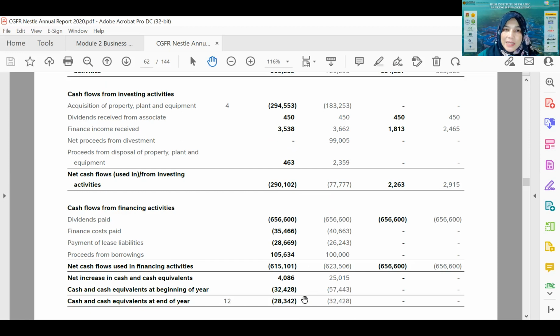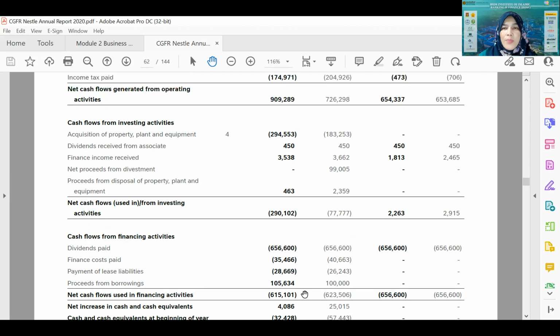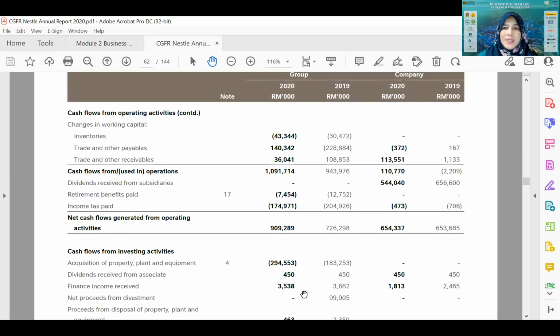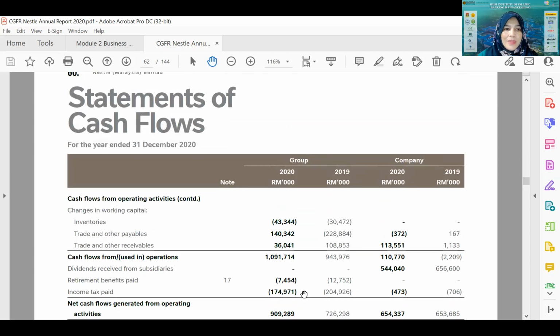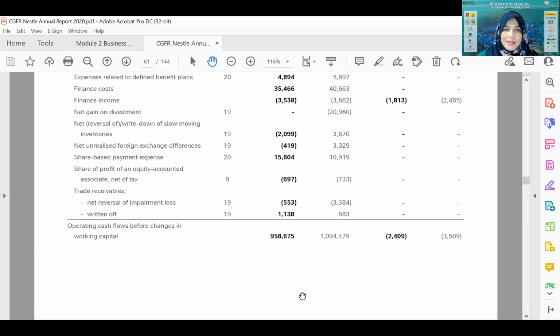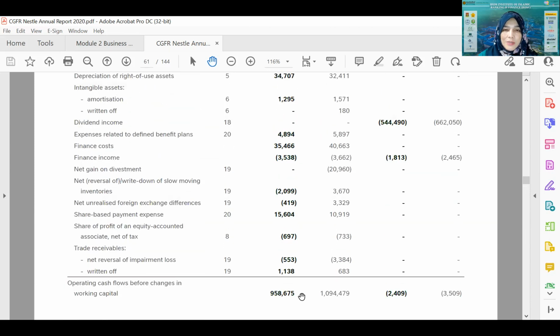Then finally, it will total up all the cash and cash equivalent at the end of the year. Okay, let us go back to the cash flow from operating to see what figures are being reported there, right? Feel free to ask questions. Don't just stay silent, because I'm afraid that you will be confused.